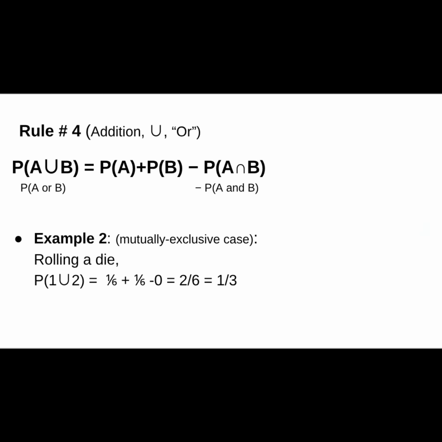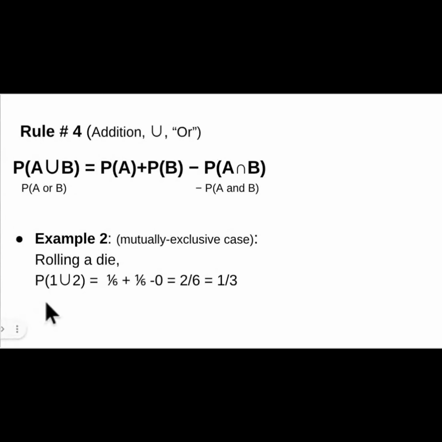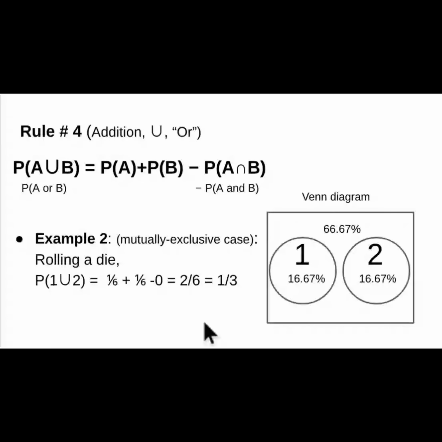Here's another example. You roll a die. What's the probability of getting either 1 or 2? P of A or B is equal to P of A plus P of B minus P of A and B. The probability of drawing a 1 is 1 over 6. Probability of drawing a 2 is 1 over 6. What's the probability of drawing both a 1 and a 2? Clearly it's 0. You can't get two numbers together when you roll a die.